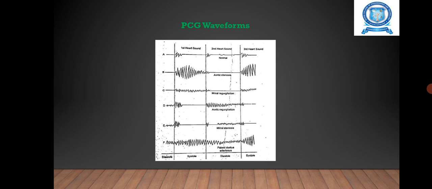It also has a loud, deep pitch and is booming in character. It is longer in duration, lower in frequency, that means 30 to 45 Hz, and also greater in intensity than the second sound.